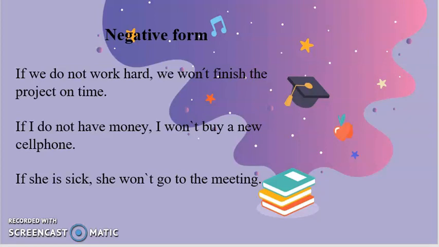Number two: if I don't have money, I won't buy a new cell phone. That is a negative form. If she is sick, she won't go to the meeting. That is possible, that if she is sick, she won't go to the meeting.